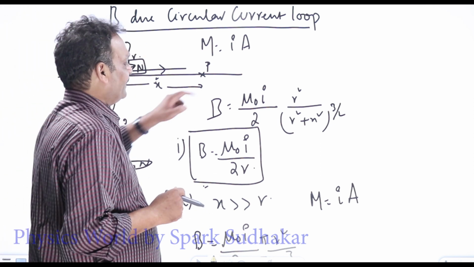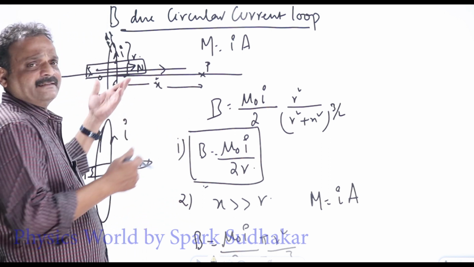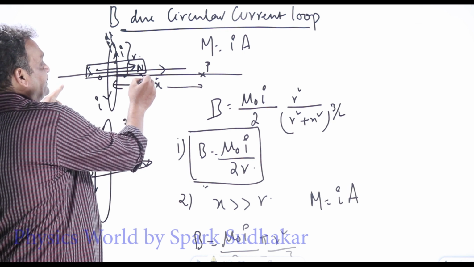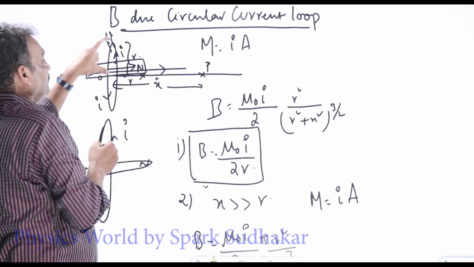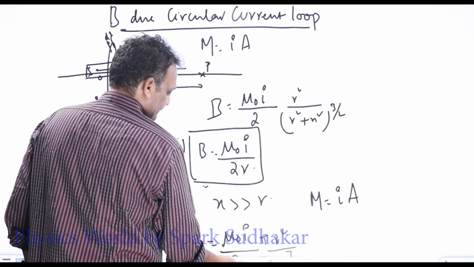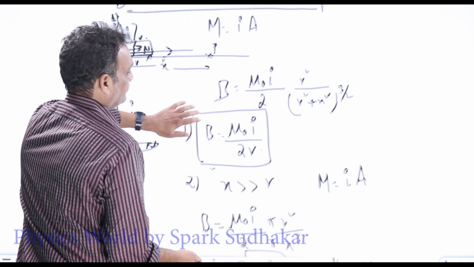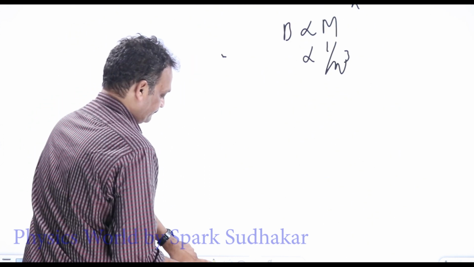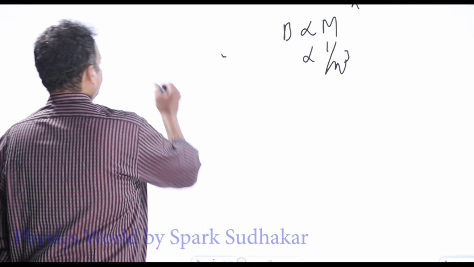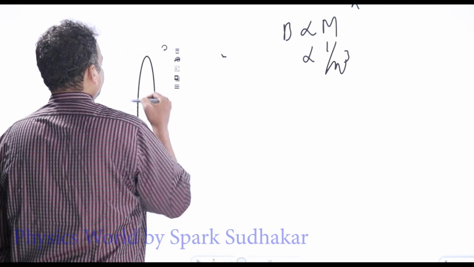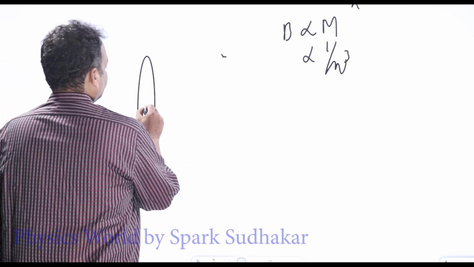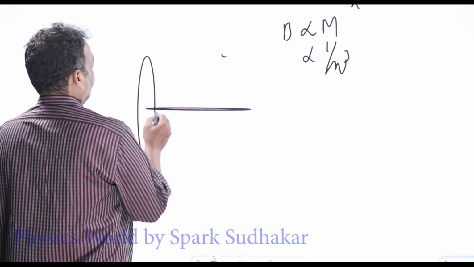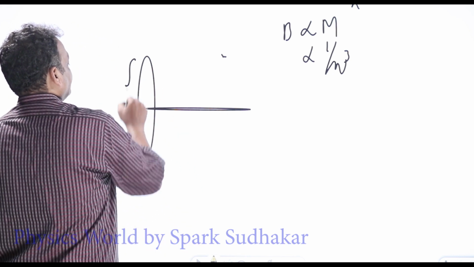Now the next one; some questions keep on coming. What is the magnetic field on the axis at a distance equal to its radius? It is like this: there is one circular loop, and the radius of the circular loop is r.